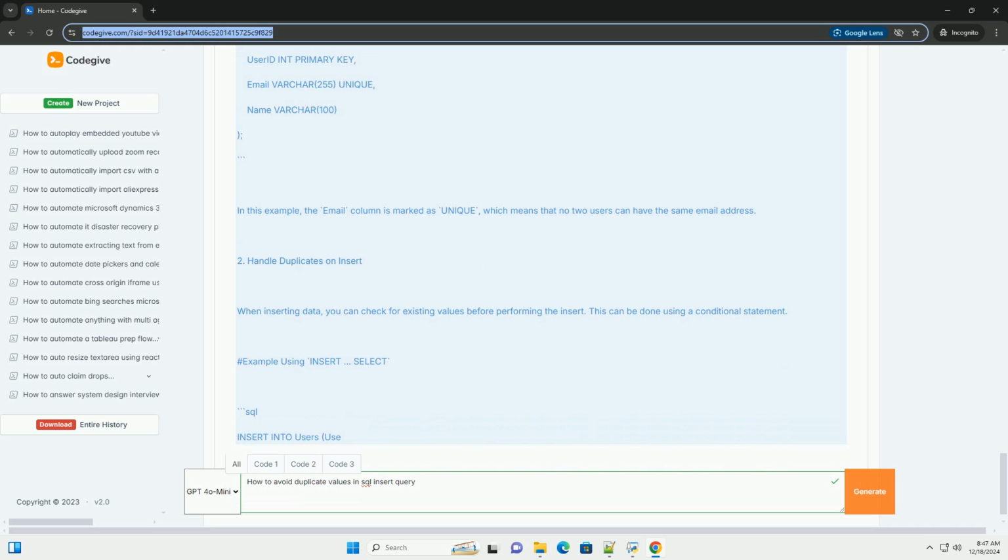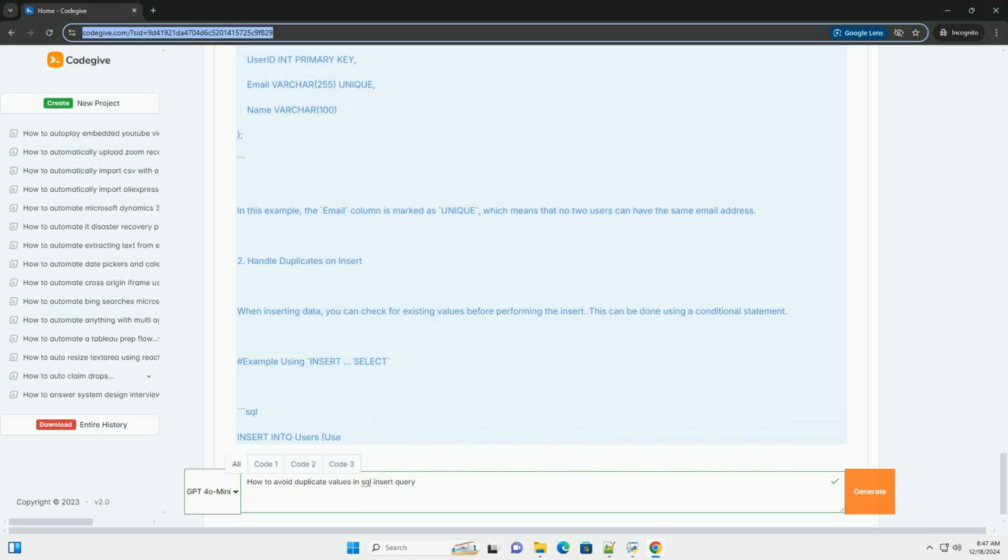If not exists (select 1 from users where email = 'user@example.com') then insert into users (ID, email, username) values (3, 'user@example.com', 'user3'). End if. This method is more verbose and not recommended for high concurrency environments as it can lead to race conditions.